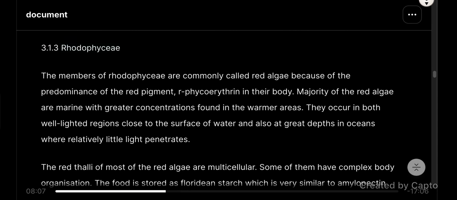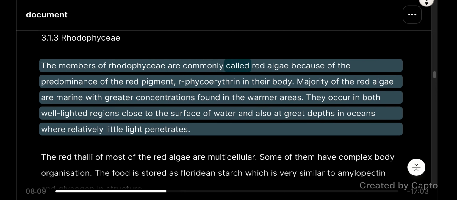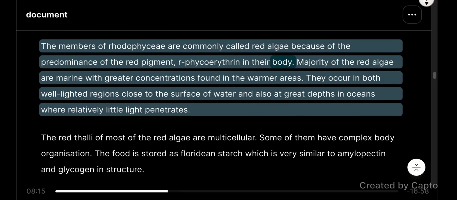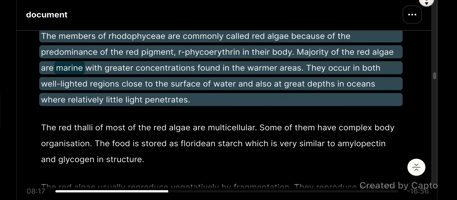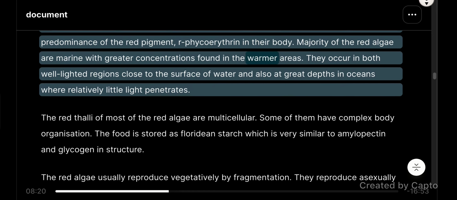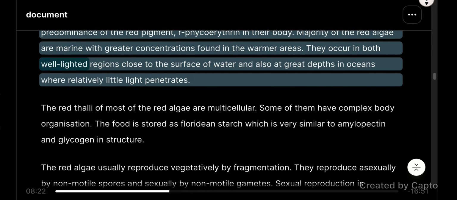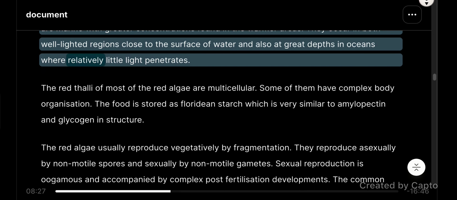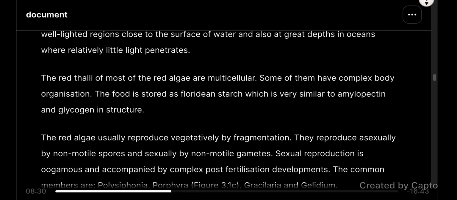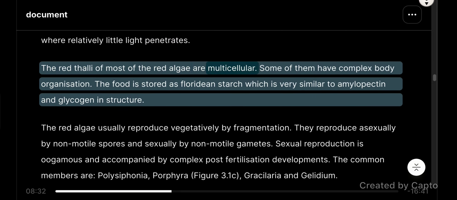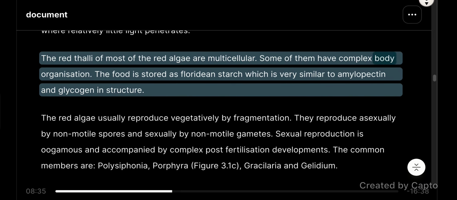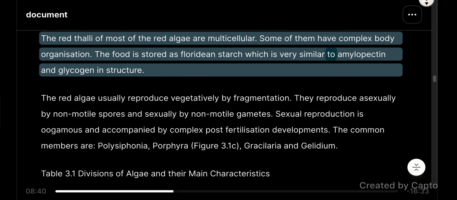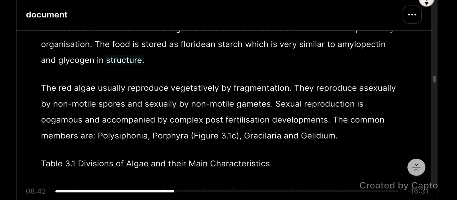3.1.3 Rhodophyceae. The members of Rhodophyceae are commonly called red algae because of the predominance of the red pigment, phycoerythrin, in their body. The majority of the red algae are marine, with greater concentrations found in the warmer areas. They occur in both well-lighted regions, close to the surface of water, and also at great depths in oceans, where relatively little light penetrates. The red thalli of most of the red algae are multicellular. Some of them have complex body organization. The food is stored as floridean starch, which is very similar to amylopectin and glycogen in structure.